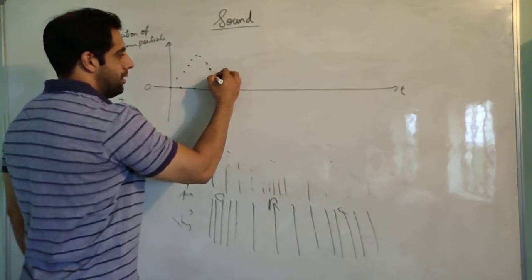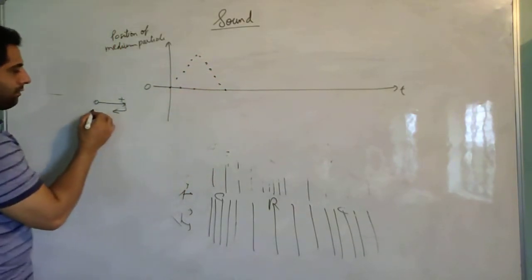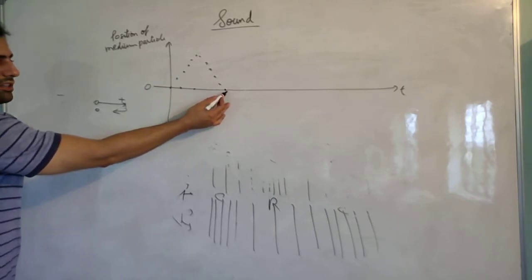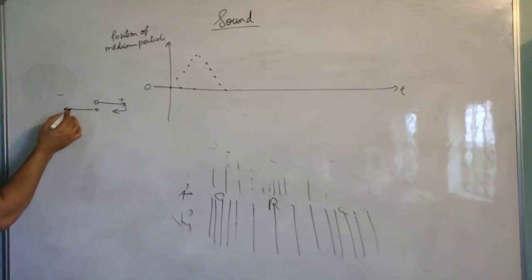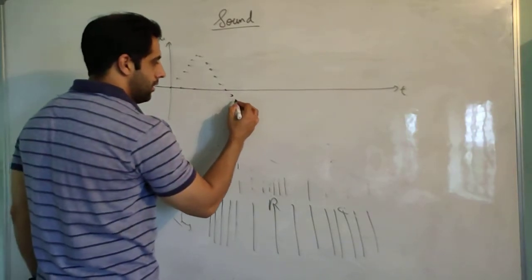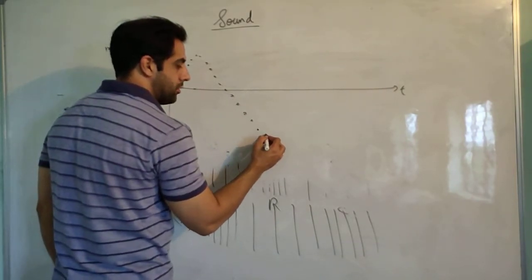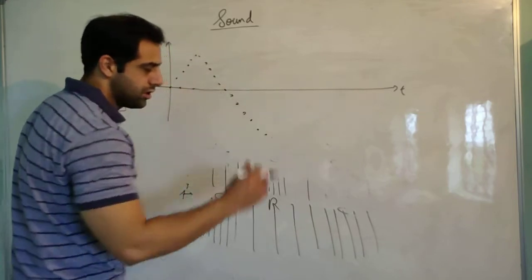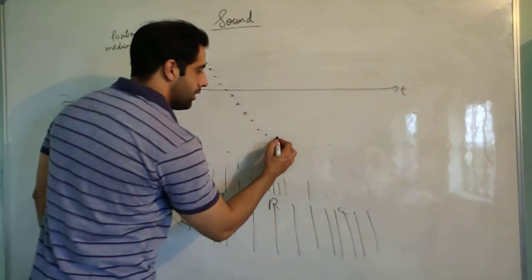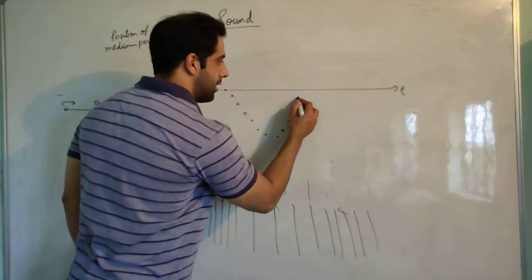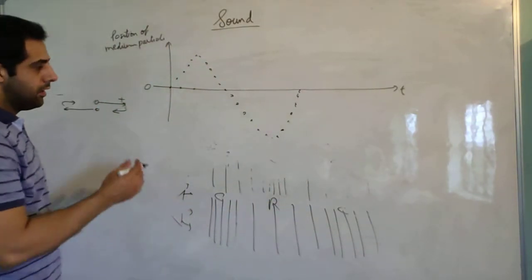So this particle will come like this. When it reaches the mean position, again the particle is here. Now it will start its journey towards the negative side. Then again it will come towards the mean position.